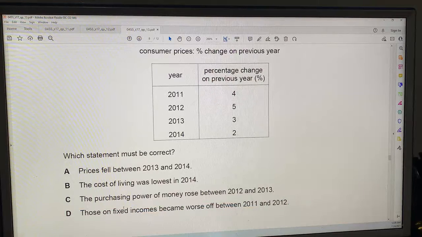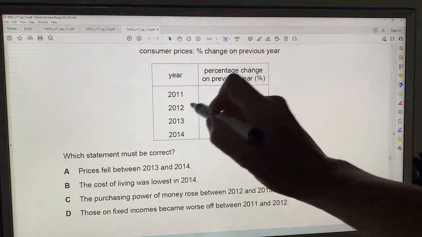Those on fixed incomes became worse off between 2011 and 2012. Yes. Between 2011 and 2012, there was 5% inflation. This is percentage change on previous year. So sometimes they'll say year on year, but the prices increased.